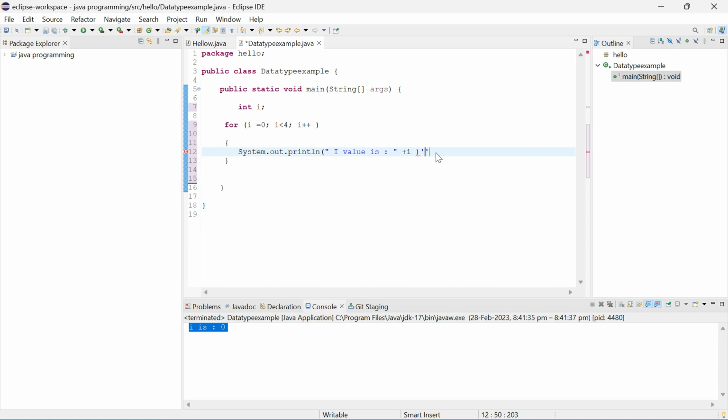Semicolon. So there will be no errors. Okay, so what I have written, I have just initialized the I value. Now I value 0 I have taken. I can take 1, 2, 3, anything.